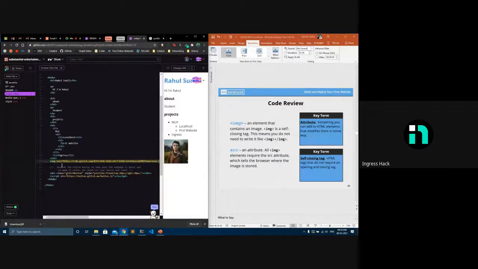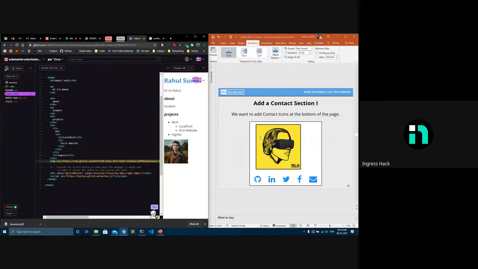Yep. So I'll just add an image. Inside image, inside the source, you have to give the link to the image that you want to add. Then basically now we'll add a contact page.